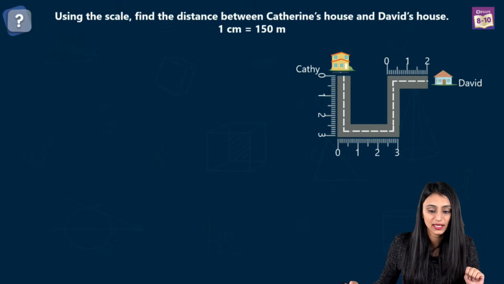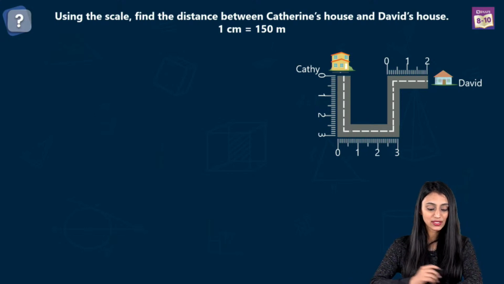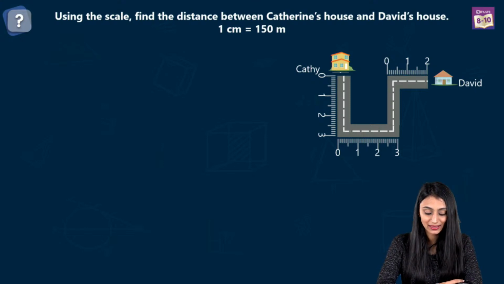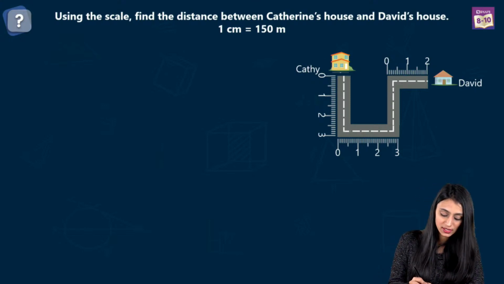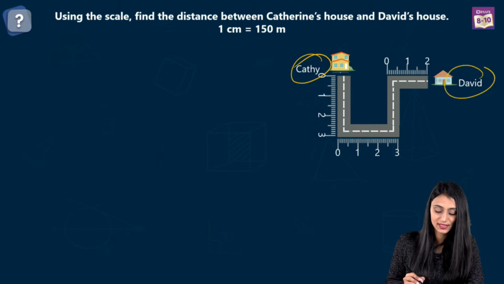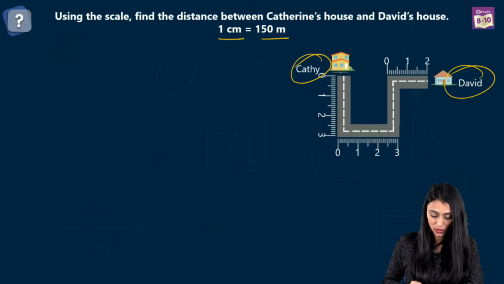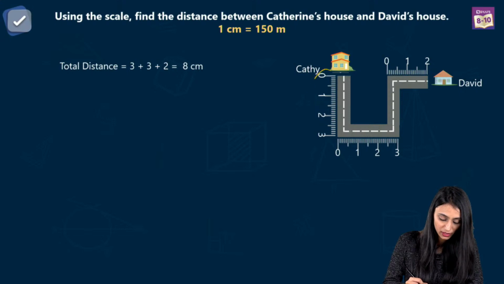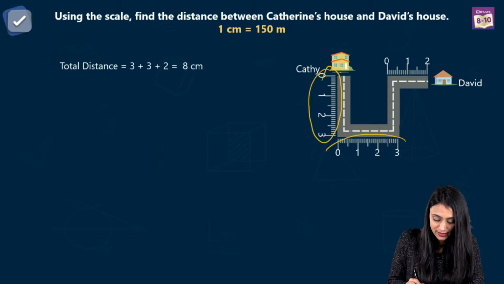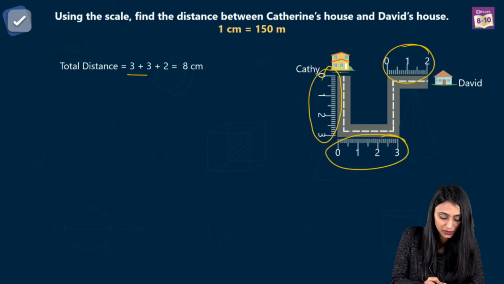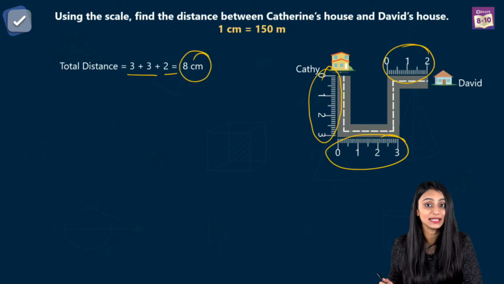Yes, Pritesh, map scale, right? Okay. Using the scale, find the distance between Catherine's house and David's house. This is Kathy's house, this is David's house. So using the scale, we have to find out the distance. Here 1 centimeter is equal to 150 meters. Now we know one thing. The total distance, if you count from here, this is 3 centimeters, this is 3 centimeters, and this is 2 centimeters. If I add them up, I get 8 centimeters.